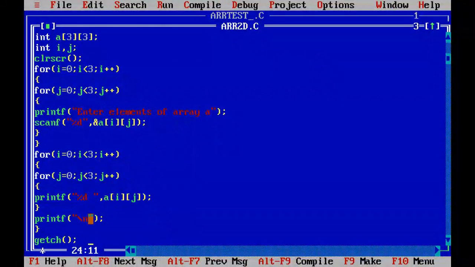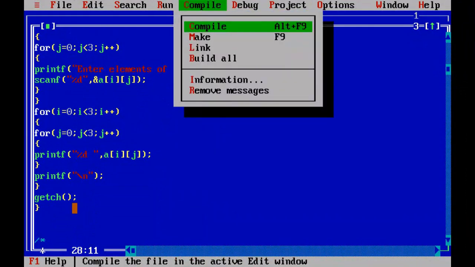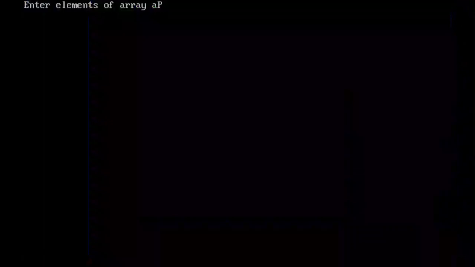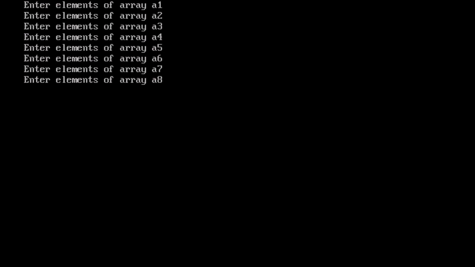So let me first compile it. Alt C to compile, Alt R to run. Now enter the elements of array A. Whatever values I enter, in sequence 1, 2, 3, 4, 5, 6, 7, 8, 9.